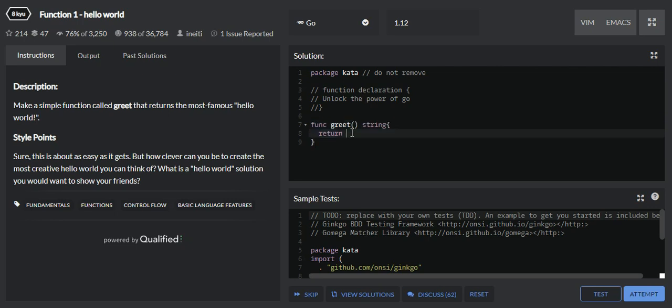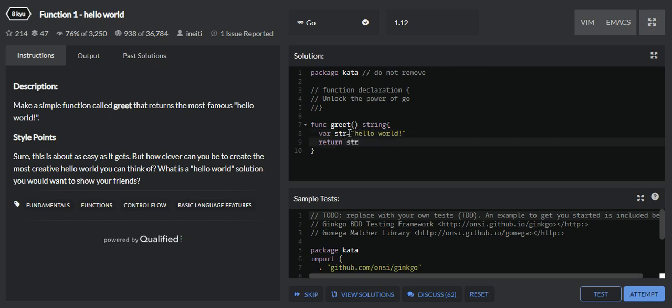So our function is ready, but here we have to specify what actual value we are going to return. We can declare a variable with var, call it str, and assign it the value hello world. So this can also be done. Here we are creating the variable str and assigning it a string value. But why do unnecessary steps of assigning the value and then returning str?